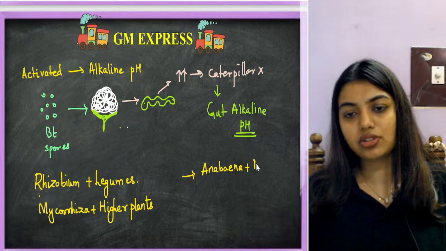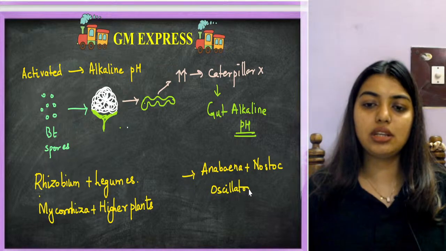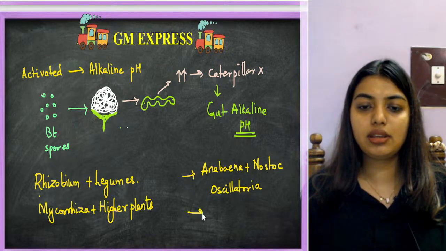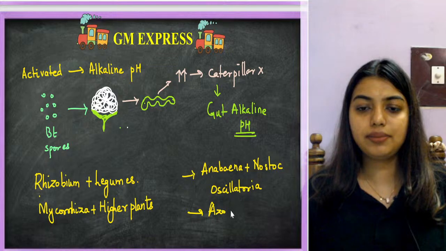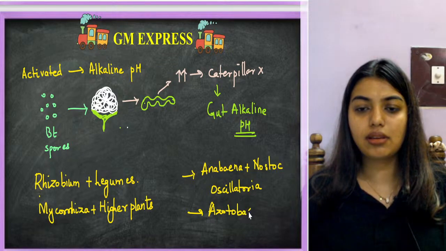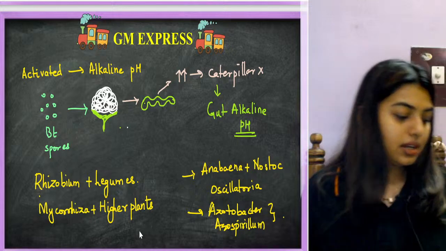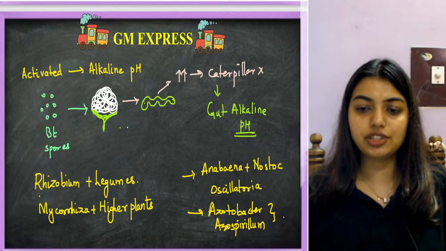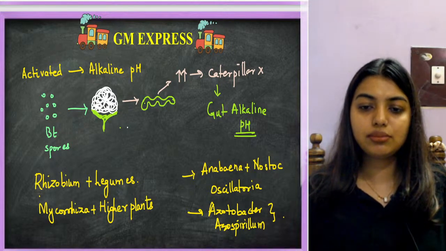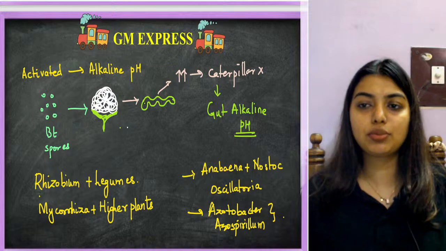Nostoc, Oscillatoria, Azotobacter, Azospirillum. All these are again for nitrogen fixation. Done. That is your whole story of your microbes chapter.